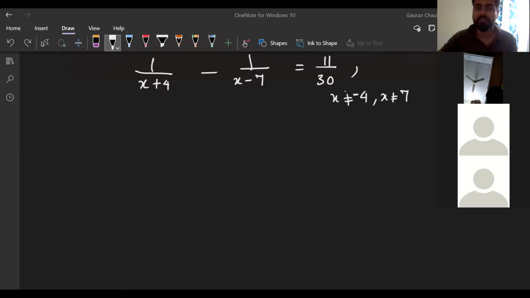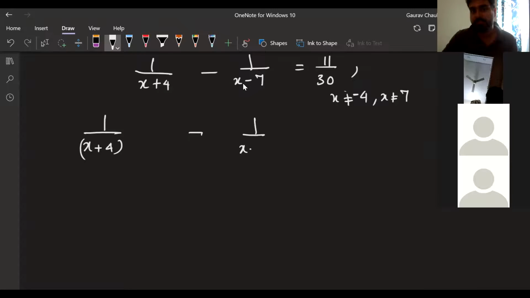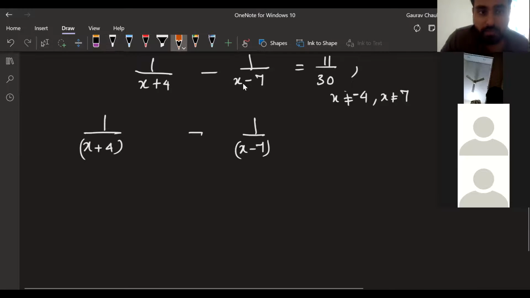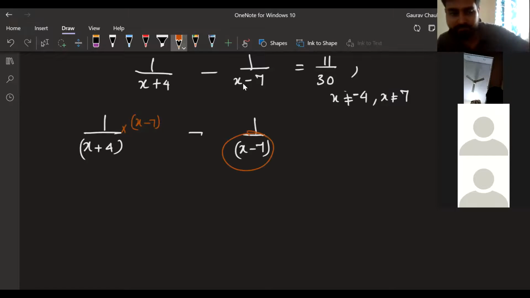So what am I going to do? I'm going to do the same basic thing, that is take LCM. Now I know I have to take LCM. First one, 1 by x plus 4 minus 1 by x minus 7. If I'm taking LCM, I should multiply this with x minus 7, whatever the denominator of the other one is. I have to multiply denominator and numerator so that the denominator becomes the same. Same way here, I'll multiply with x plus 4 by x plus 4.